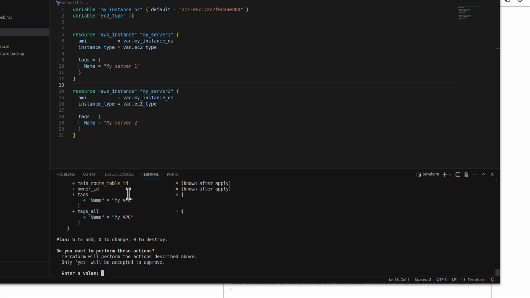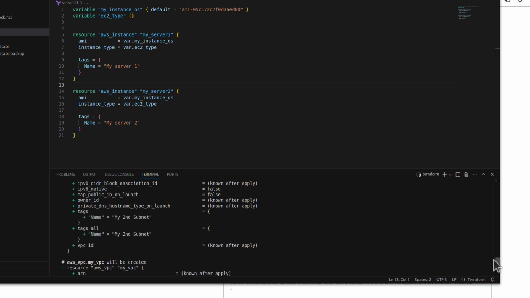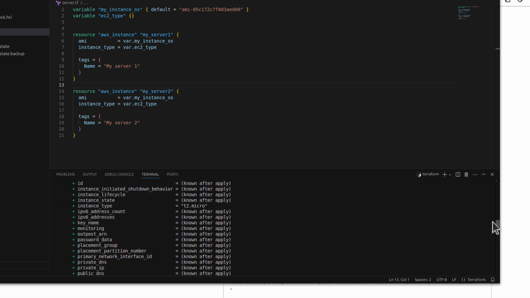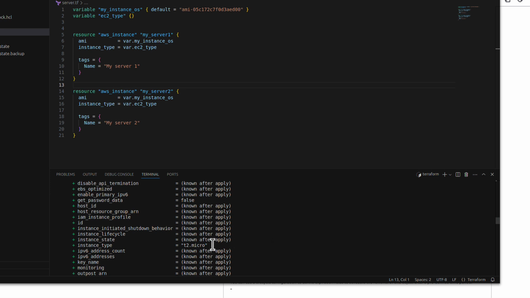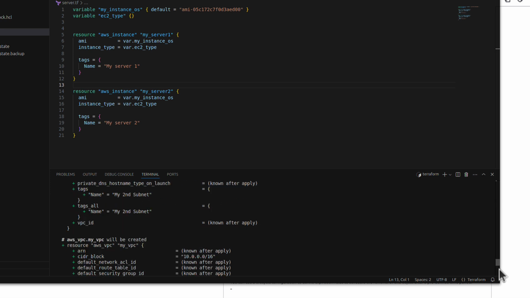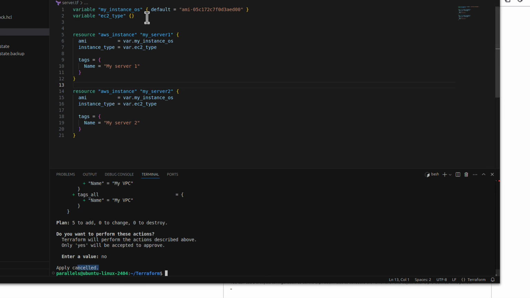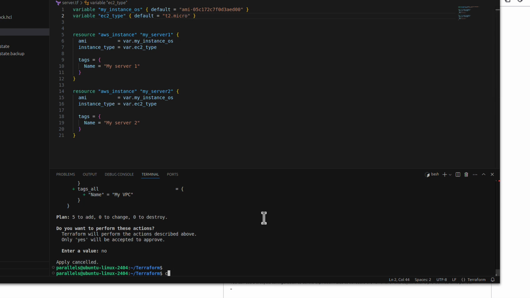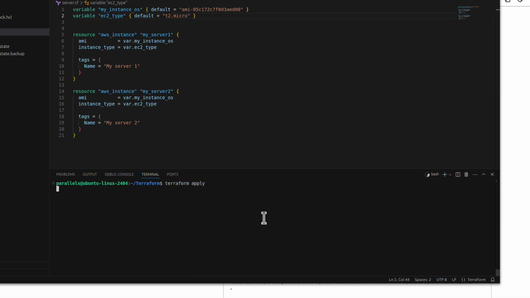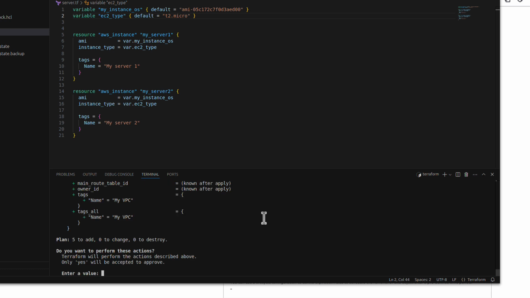And it says again 5 to add, and if we check what it wants to add, we can see it wants to add instance type where the type is T2 micro. Alright, but I say no, apply cancelled, and I want to specify that default value. So default equals T2 micro, and if I command S again and run Terraform apply now, it has all the information it needs. It doesn't have to ask me for the value for that variable. It goes straight to this stage.